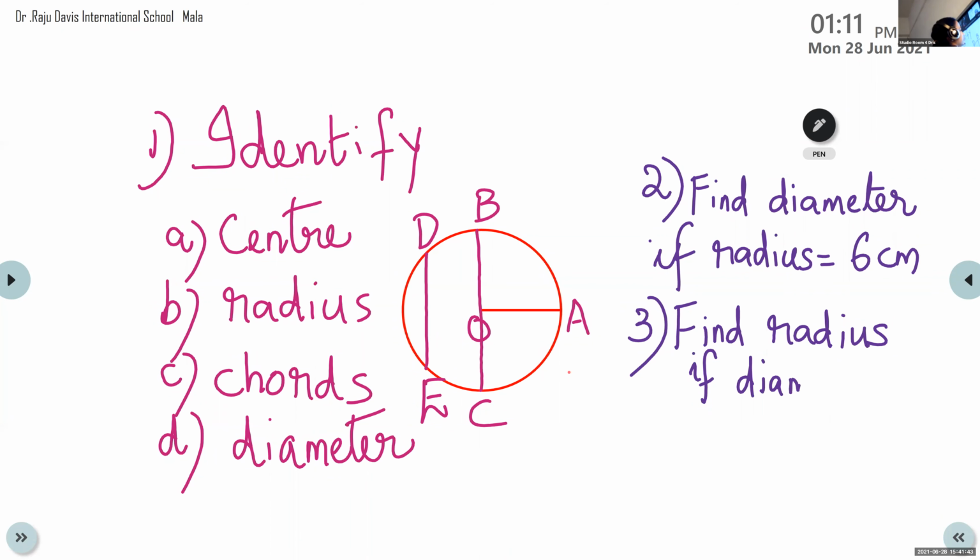I will give you diameter 24 centimeter. Find radius if diameter is equal to 24 centimeter. Multiplied by 6.